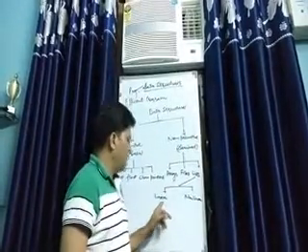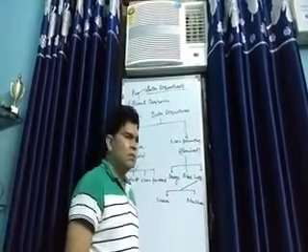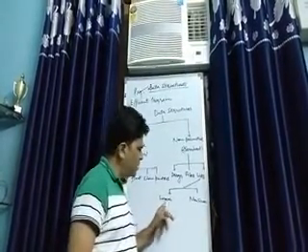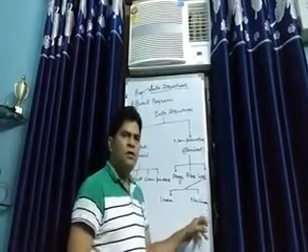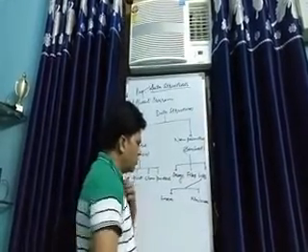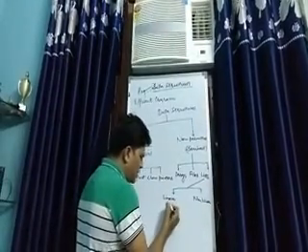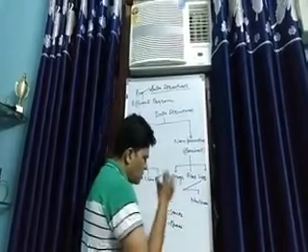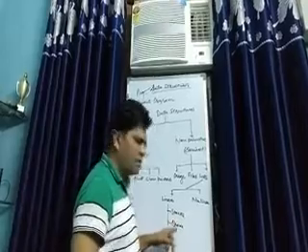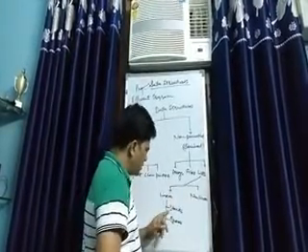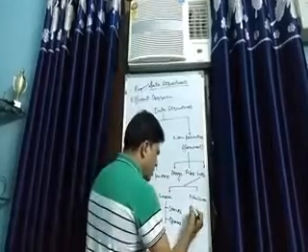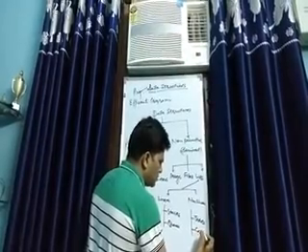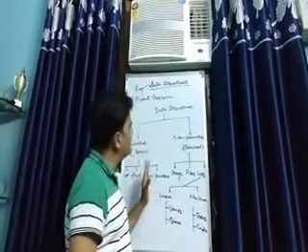Any list which is following a linear path, that means a particular element comes after a particular element. There is a sequence, so that is linear. And what is non-linear? Which is not in the same line. Linear can be further divided into stacks and queues. The exact meaning of stacks and queues will be discussed in the next video, but here you must understand stacks and queues are linear data structures, while non-linear data structures include trees and graphs. Fine, so this is a broad classification of data structures.